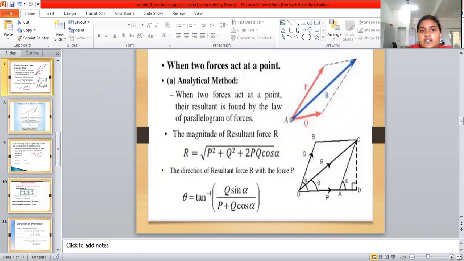Now, two vectors of force. The force is denoted by the value. In the parallelogram, the two forces act and the resultant is found.